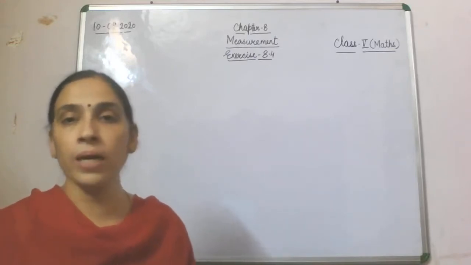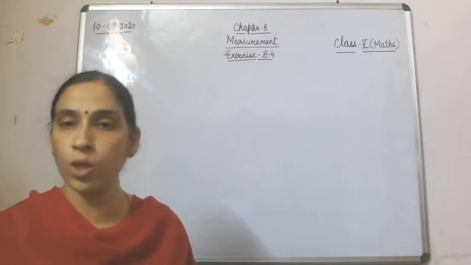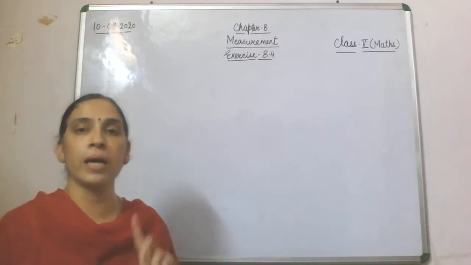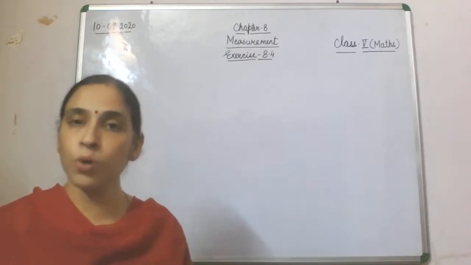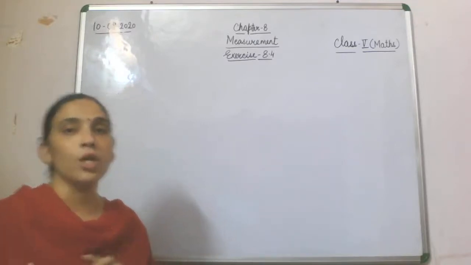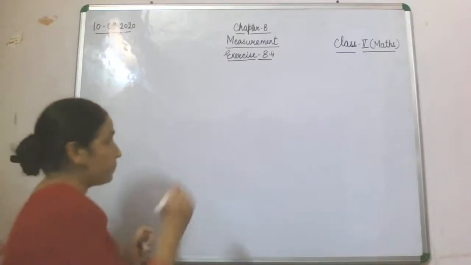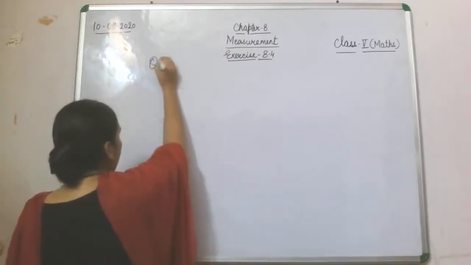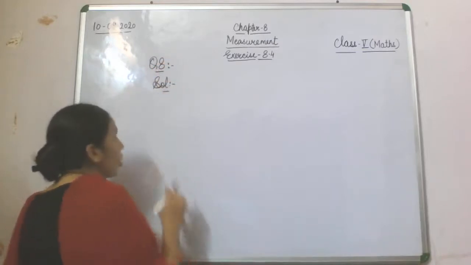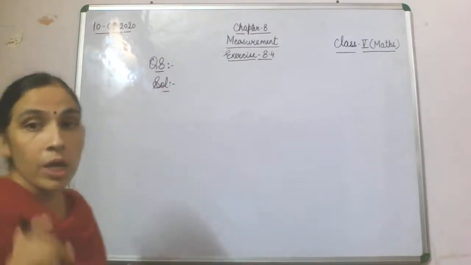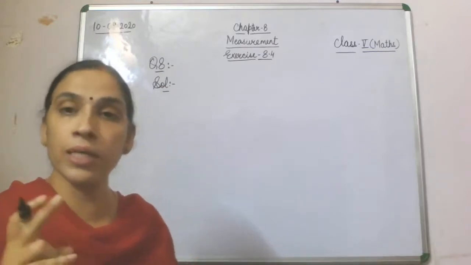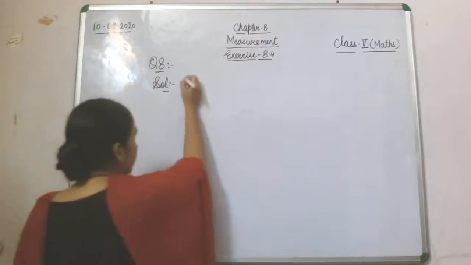But in question number 8 you have been given the total length of ribbon, and that total length of ribbon was shared among 9 girls. Then you are supposed to find the share of each girl. So what will be the statement? Let's see question number 8. The total length of ribbon is given in meter and centimeter, that we are going to convert into a single unit. So we'll do it in this step only.